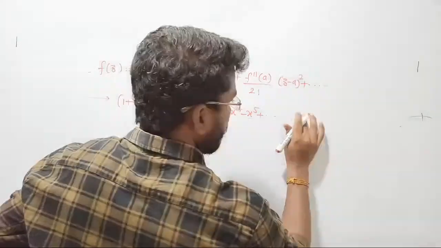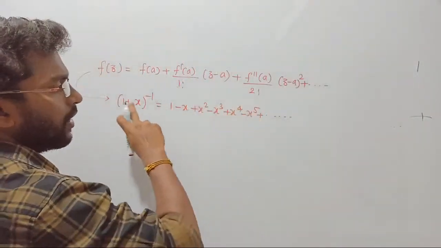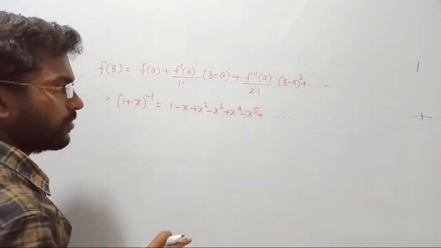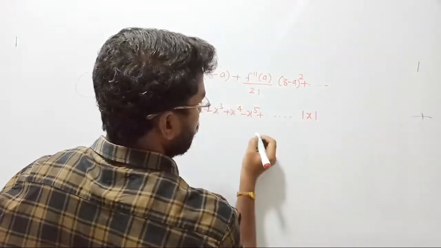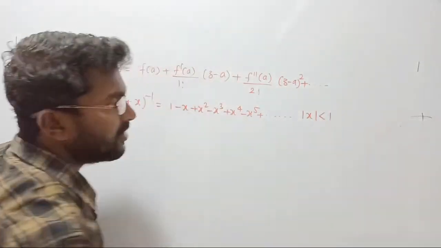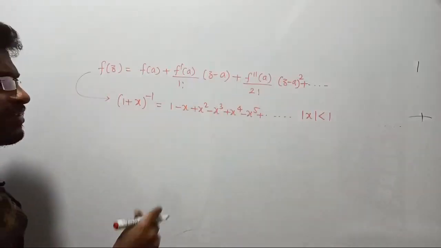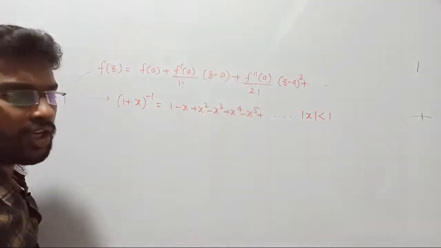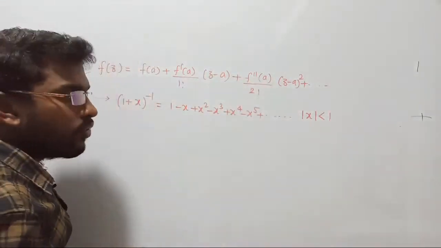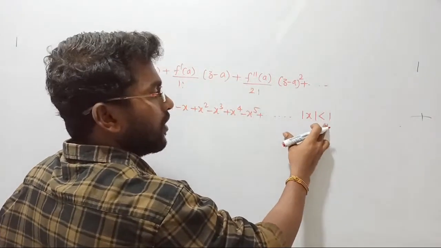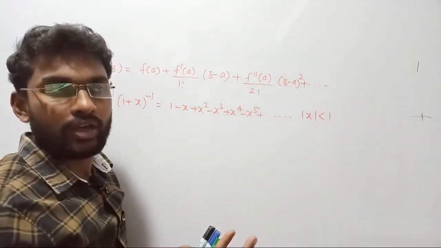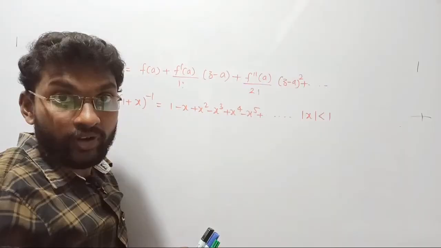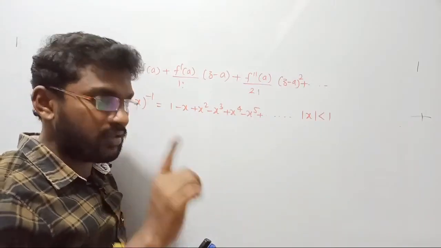Now here, the function we should travel. I said all these functions are always differentiable. Don't forget, that's very important. It means here, if I consider the magnitude of x, that value is always going to be strictly less than 1, right? Because your series has to be converged. You cannot consider infinite values. What do I mean? If you do not consider x value less than 1, it means you can consider any value like 2, 3, 4, 5, 6, infinity. Is it possible? The system should be what?